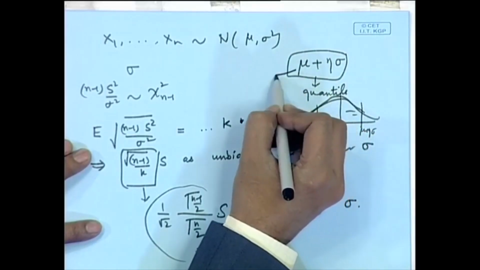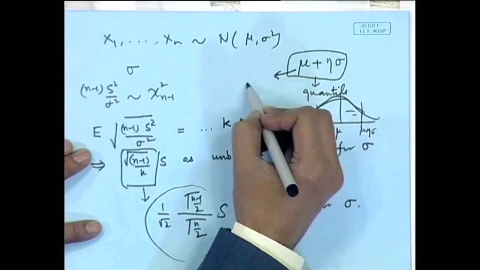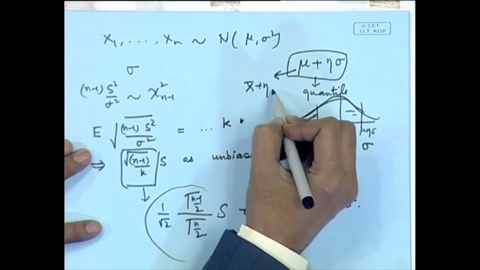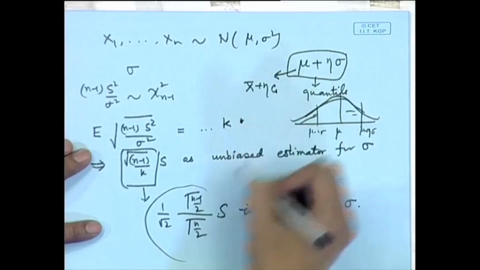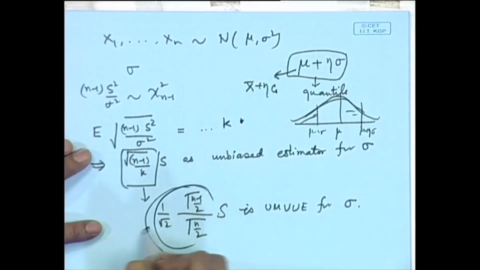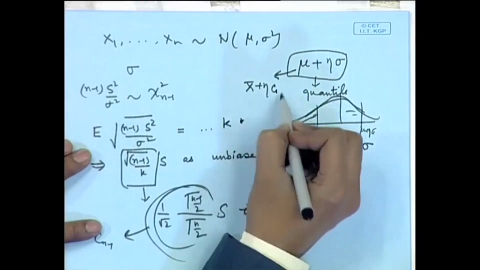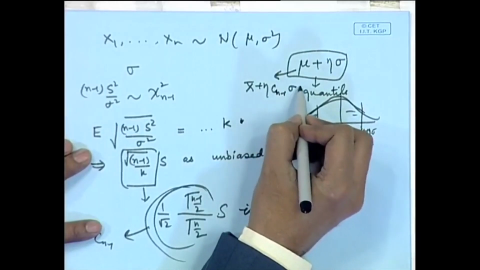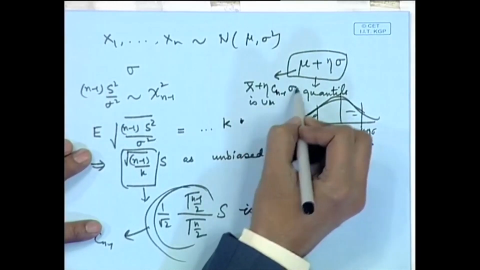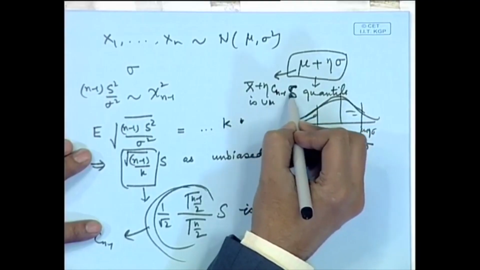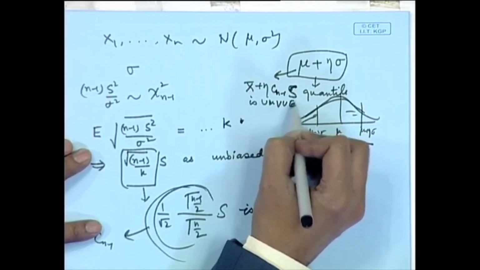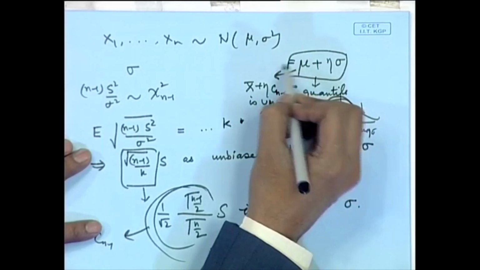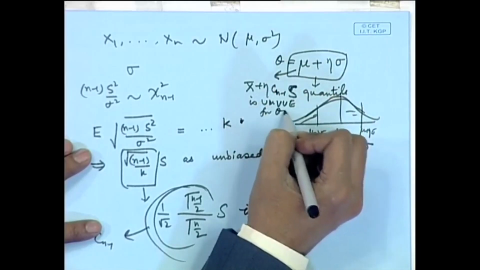Then easily we can see, because of the linearity, we can put x bar plus eta, and this particular term, let us denote it by say C n minus 1 sigma, then C n minus 1 s will be the UMVUE for this parametric function, which we call say theta.